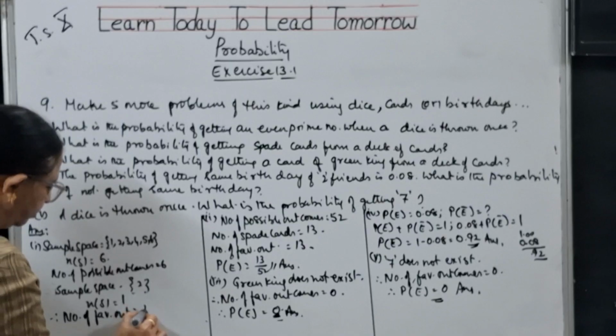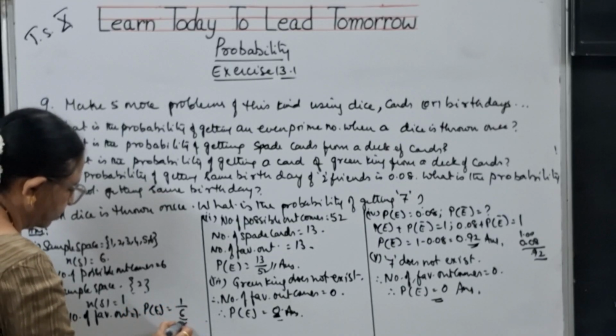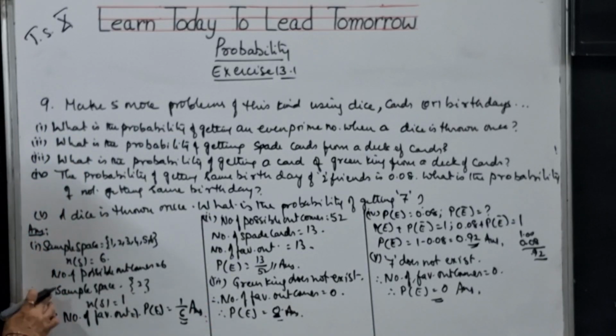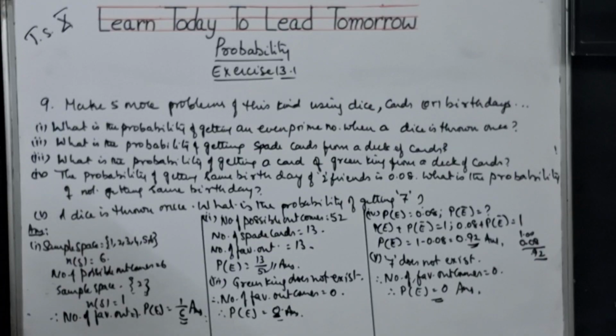So the probability of the event is 1 by 6. I'm sorry, children.